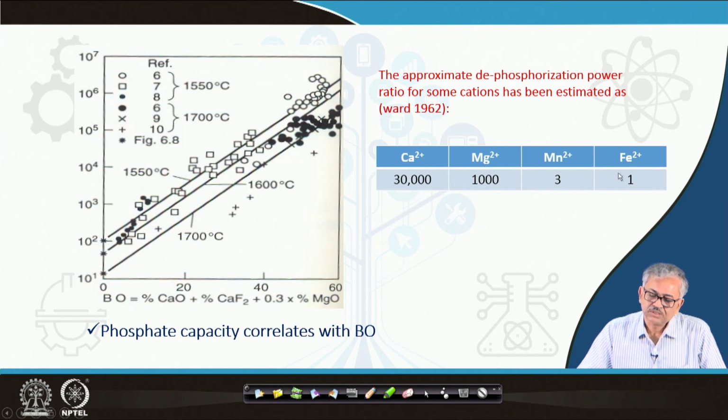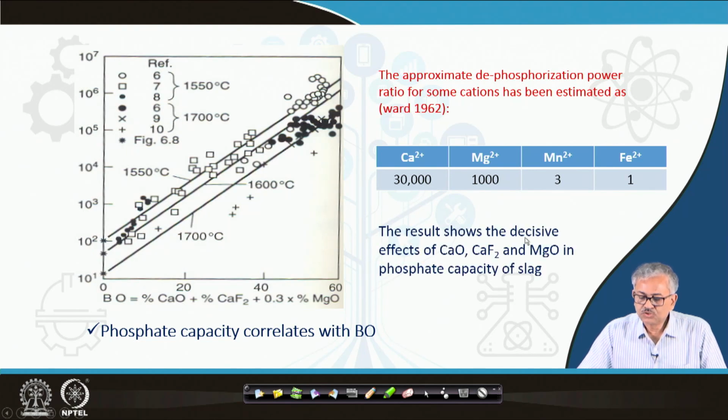So, the calcium ion is the most powerful as far as dephosphorization is concerned, followed by Mg. The result shows the decisive role of CaO, CaF2 and MgO in the phosphorus capacity of the slag.